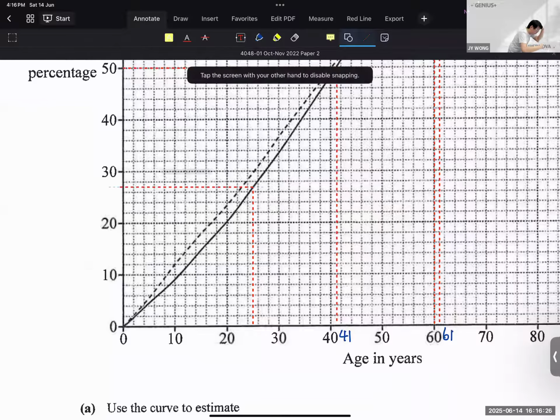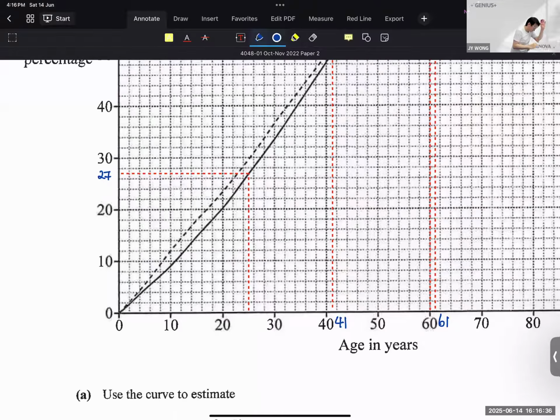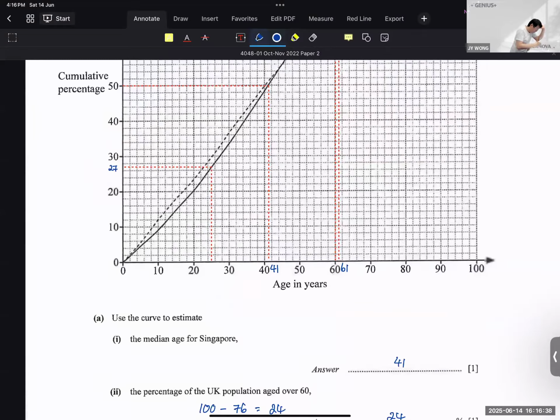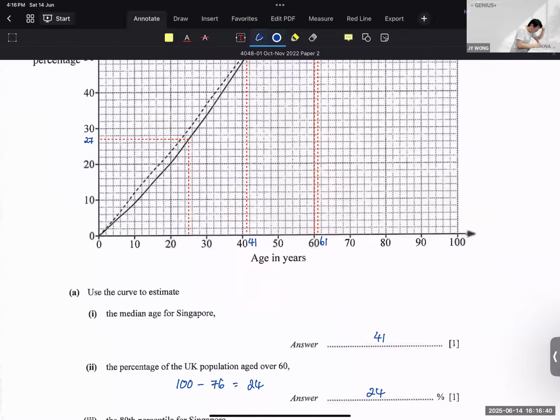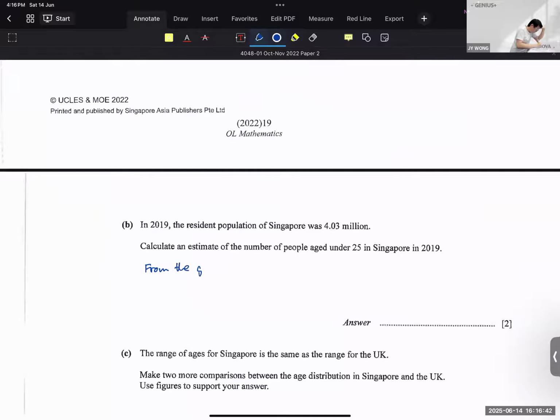So calculate this percentage over here. This is 22, 24, 26, 27%, correct? From the graph, less than or equal to 25 years is about 27%.